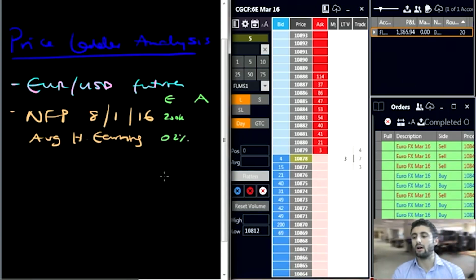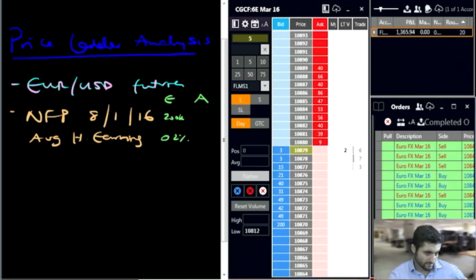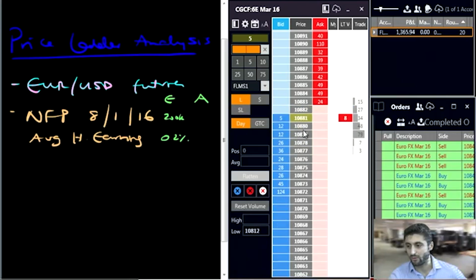So we'll play this replay for you guys. You guys can see how Euro USD reacted. My ladder is right here on the right. You could see we're going to be starting off at 108.78. So that's 1.0878 in the futures market. And then we'll see how it kind of reacted when the actual figures came out. So we're starting off here, as you can see, the replay environment started up. We're currently trading 108.83, 84.